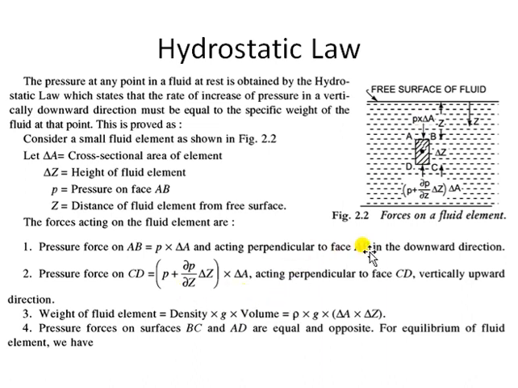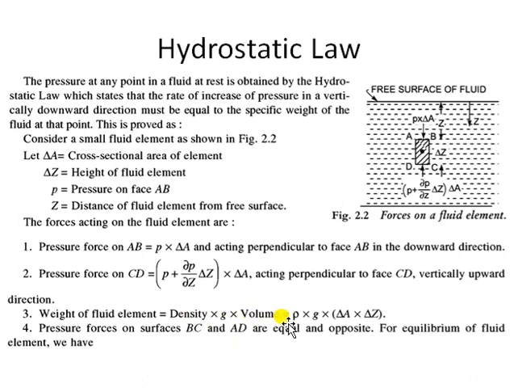And what is happening? This fluid element must also have some weight, so weight is also acting downwards. The weight of this fluid element will be the volume of the fluid element into density into G. We have done this in the previous class also. To calculate the weight, first we calculate its volume, multiply volume with density to get mass, and multiply mass with G to get weight. So density into volume into G is the weight of the fluid element.